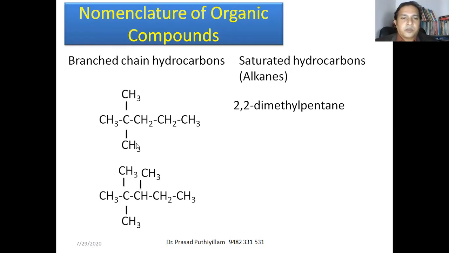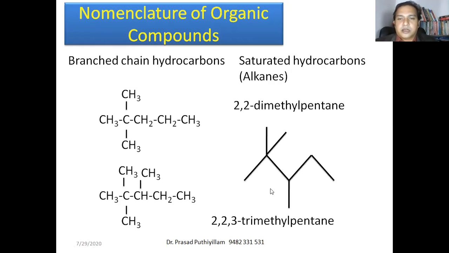Next example, this is a tri-substitution. Okay, so 2, 2 dimethyl pentane, in that molecule, one more substitution in the third carbon atom, the CH3 group. Therefore, this is 2, 2, 3 trimethyl pentane. This 2, 2, 3 trimethyl pentane we already saw in class 2 while giving the bond line structural formula. At least now you'll remember that. So this is the bond line structural formula of 2, 2, 3 trimethyl pentane.